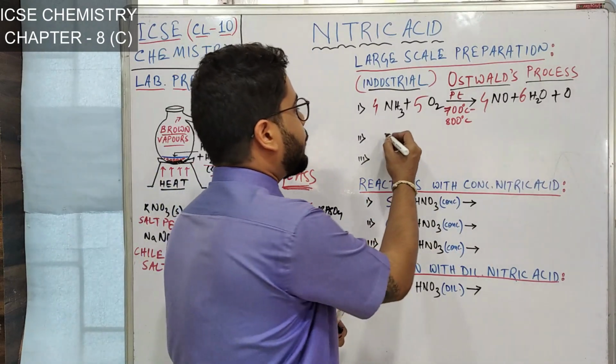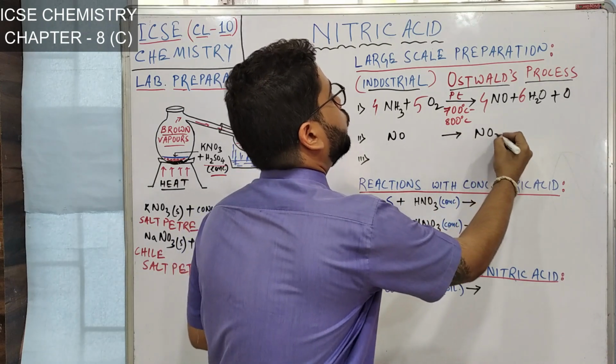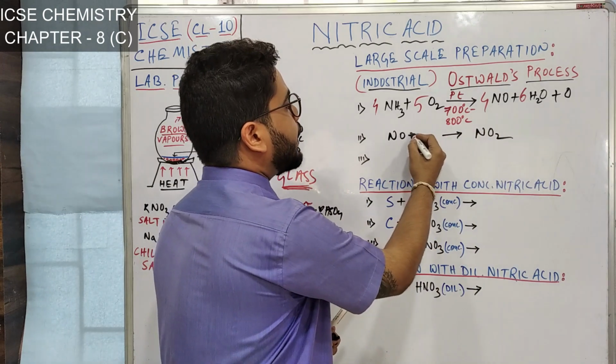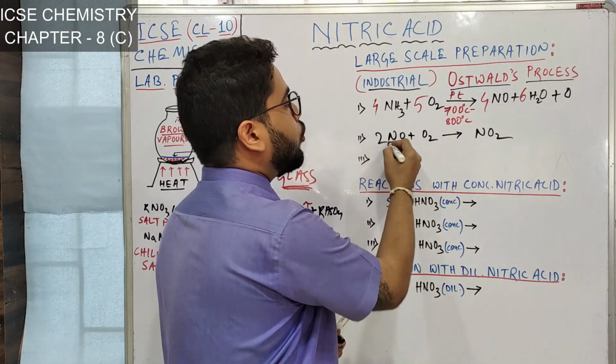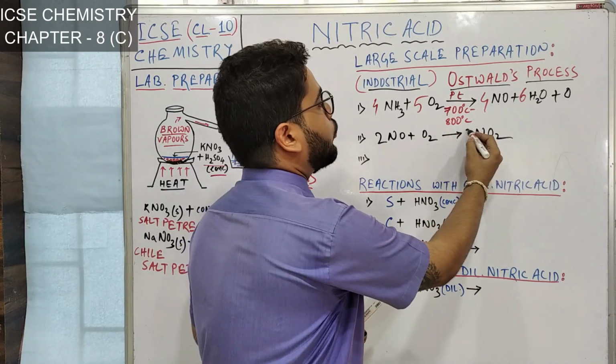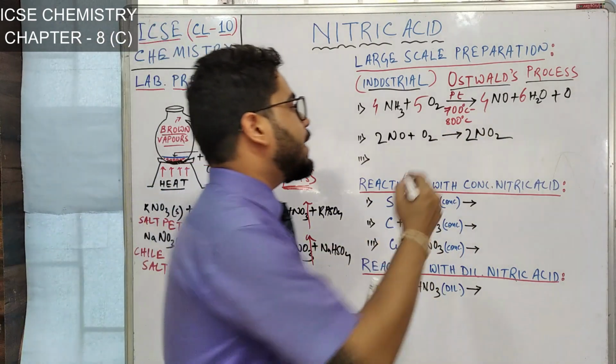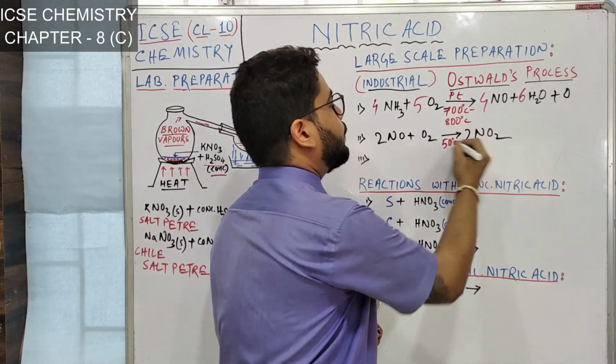In the second step, we will convert this NO to NO2. How to do that? Add oxygen to it. Most of you have learned this equation in previous classes: 2NO plus O2 gives 2NO2. Here also, one temperature you must remember, this reaction takes place at 50 degrees Celsius.